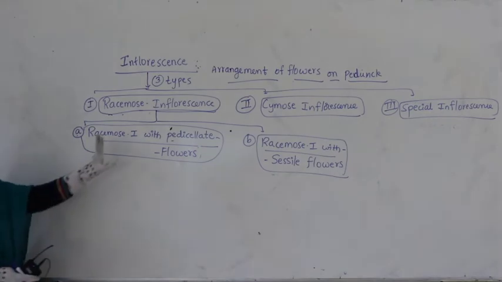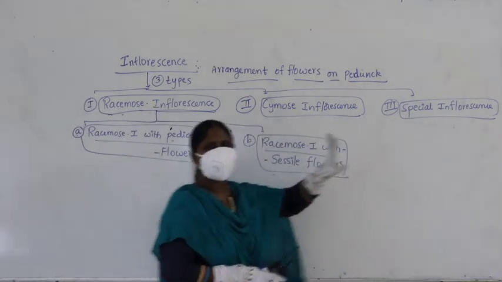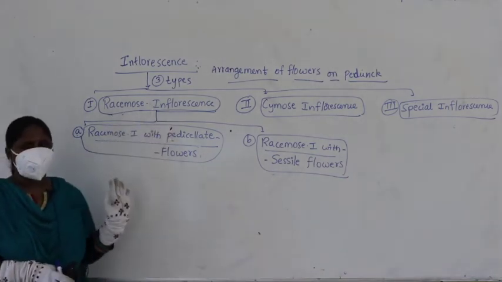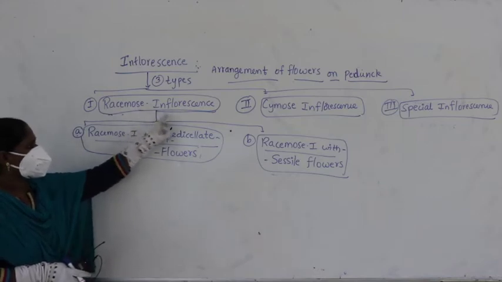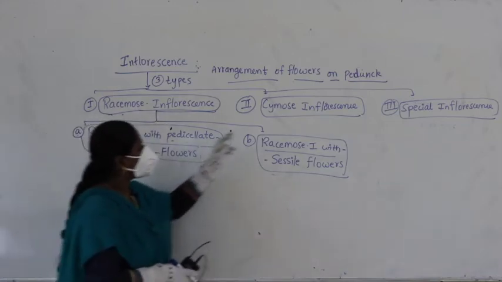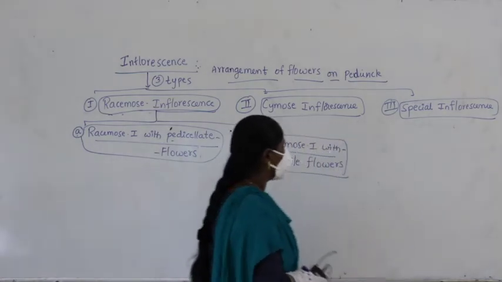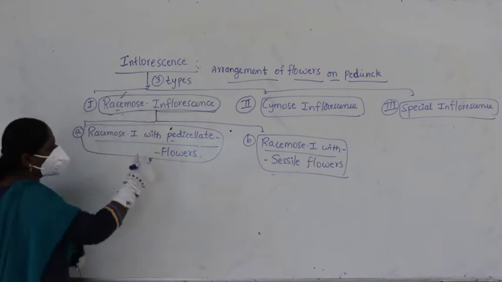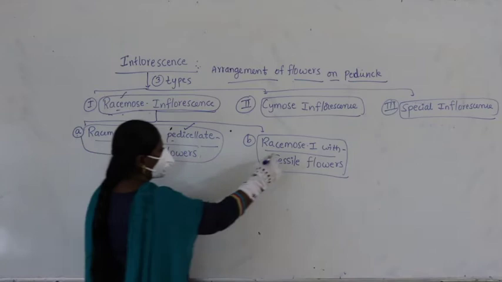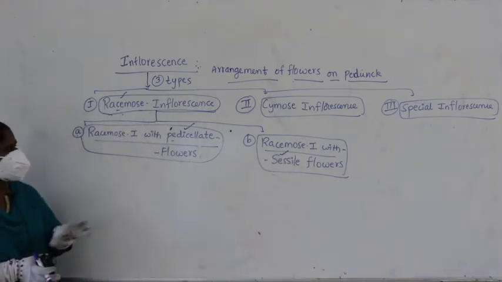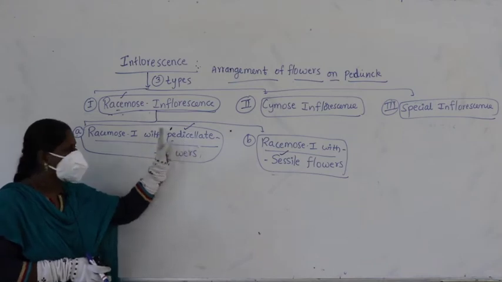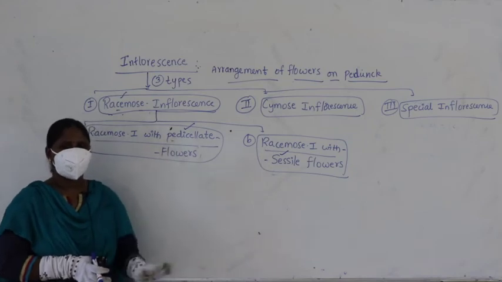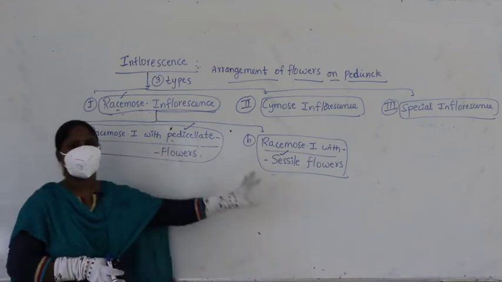Altogether we are going to discuss all three categories, but first let us come to racemose inflorescence and discuss it in detail. Later we will go for cymose inflorescence and special inflorescence. Before that, you have to understand pedicellate and sessile. These two terminologies make the difference between this type and the other type.